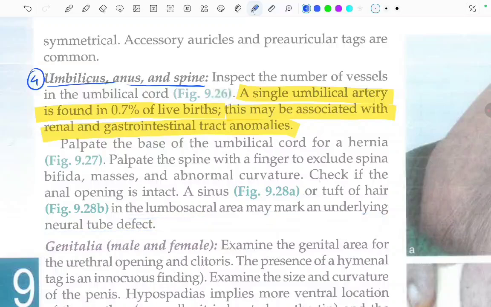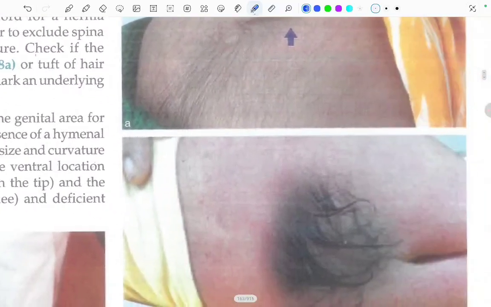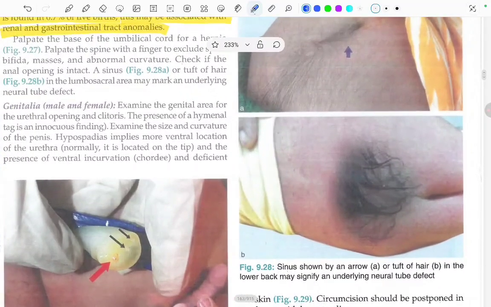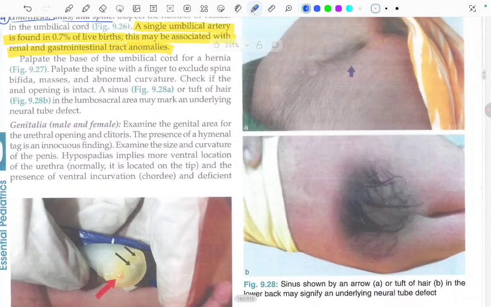This will be seen in 28.b. Let's see that image. In the first image, a sinus is shown by the arrow. In the A1, we can see a tuft of hair, and in the B1, we can see in the lower back may signify underlying neural tube defects. See, in the lower back, these are neural tube defects.